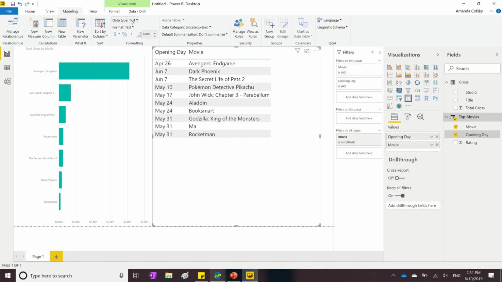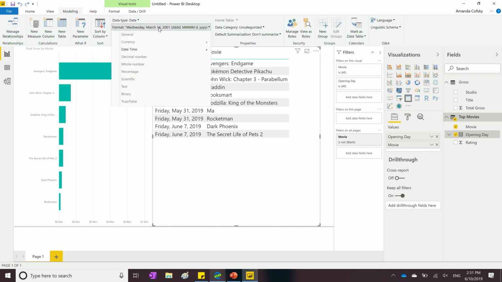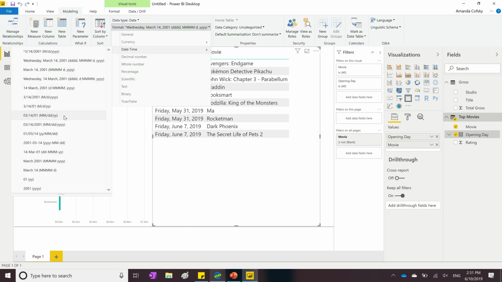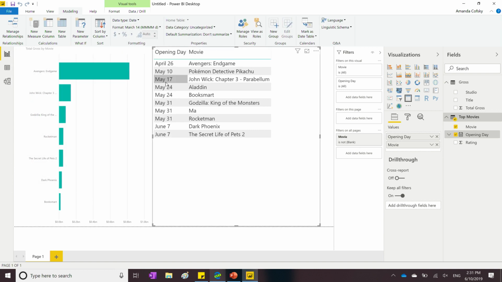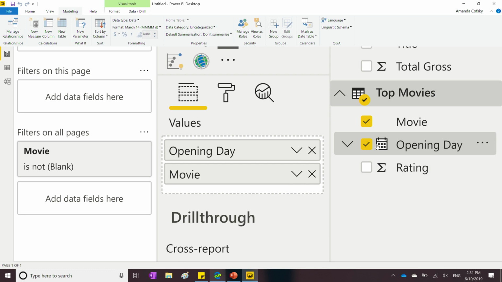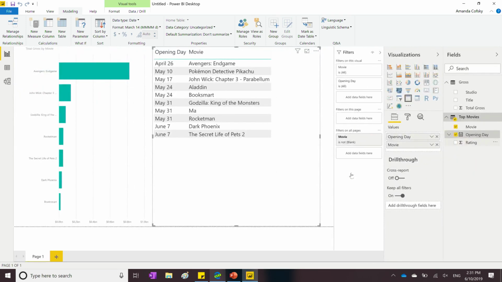And that's something really easy for me to change. I can go in through this drop down for the data type. I can say I want this to be a date. And yes, I want to change it. And then I can set up whatever format I want for that date. And if I really did want to just have that month, day format it was in before, I could easily just set that format. But now you'll notice in the field list that it has a little calendar next to it. So now you know that Power BI knows it's a date, and we'll do all sorts of special things whenever it's treated like a date.